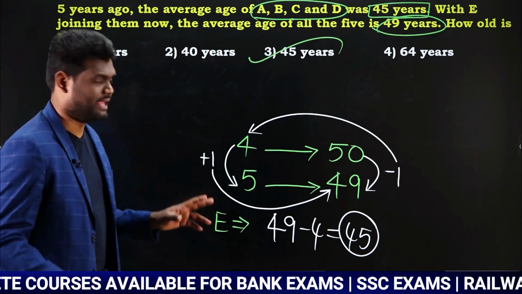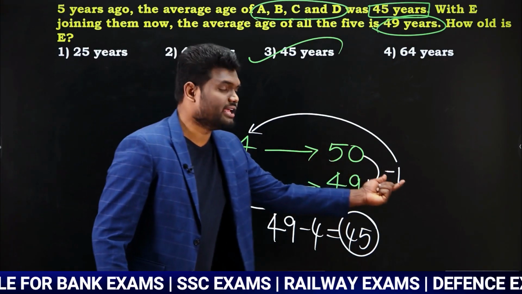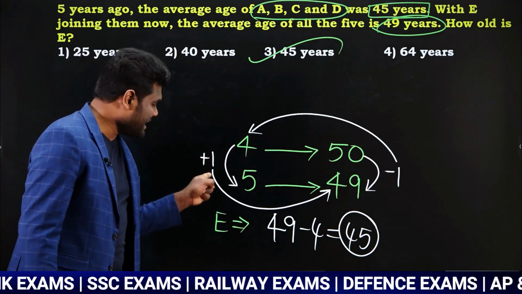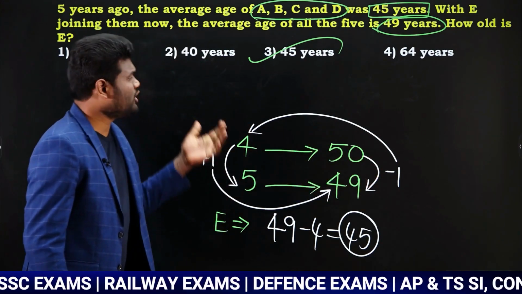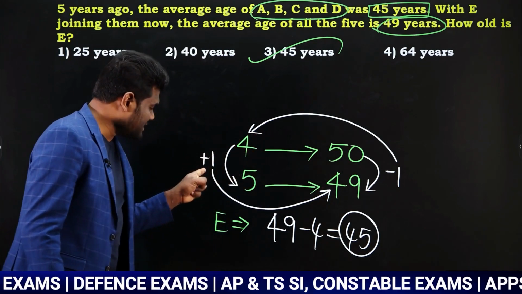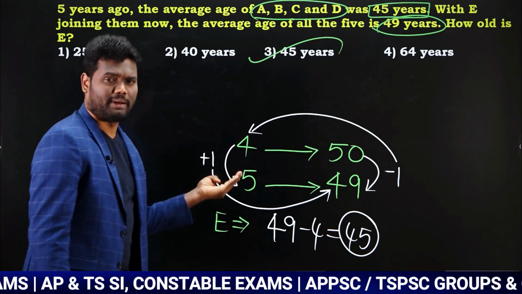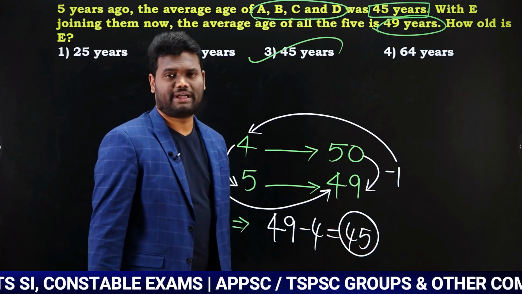Just very simple. Take left hand side difference, take right hand side difference. But sign is really important. Don't forget that. If you make a mistake in the sign, ultimately you're going to get a wrong answer. So sign is really important. Left hand side difference multiplied with right hand side bottom number, right hand side difference multiplied with left hand side top number. So finally you got the answer as 45 years.